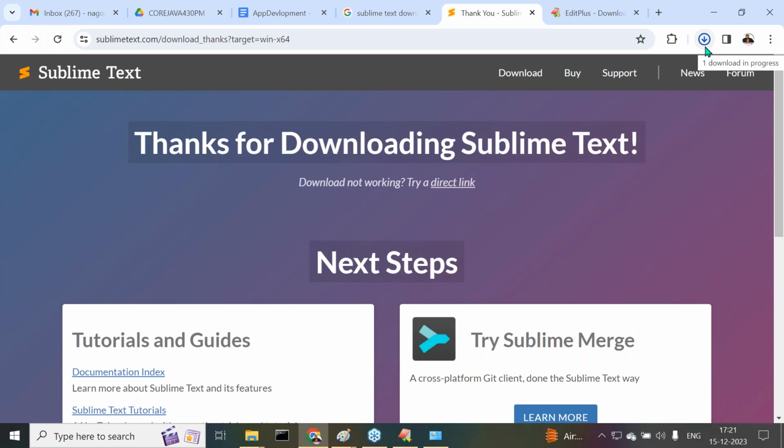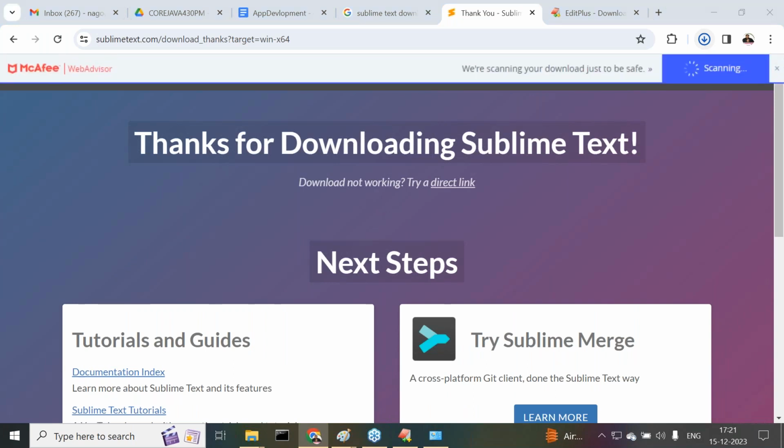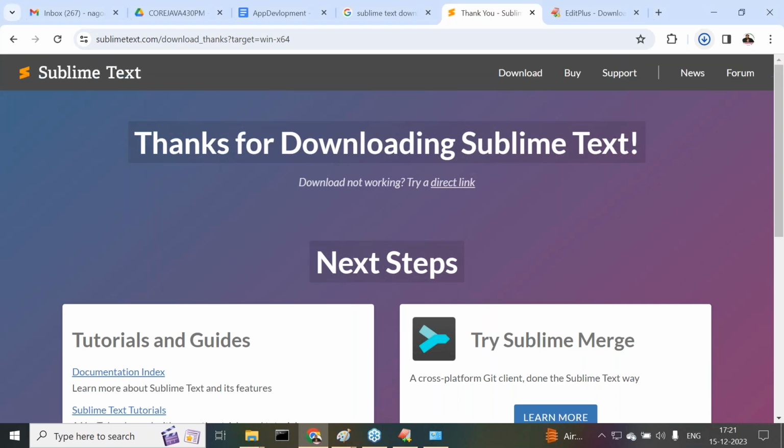So why am I installing two versions here? One is Edit Plus, and another one is Sublime text. Either of these we can use. For example, if in our system Edit Plus is not working properly, then we can go with Sublime text. If that is not working properly, we can go with Edit Plus. That depends on your requirement, what we want to use. That's it. Now let me check it.